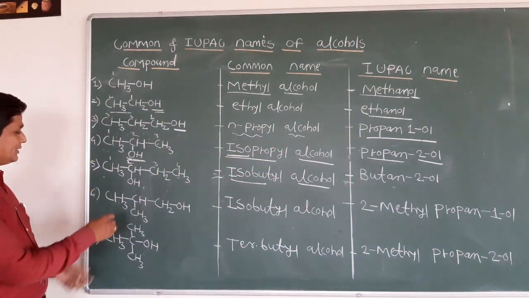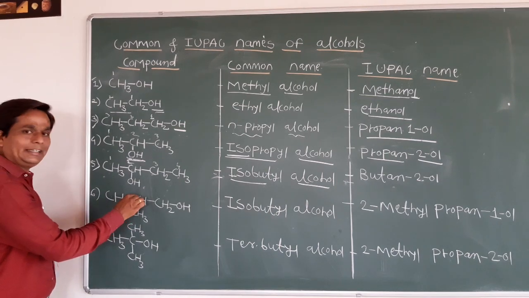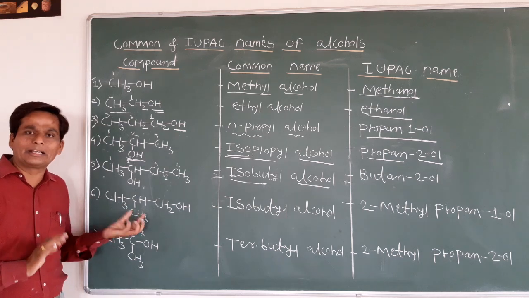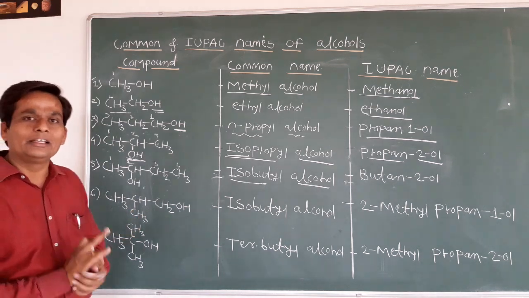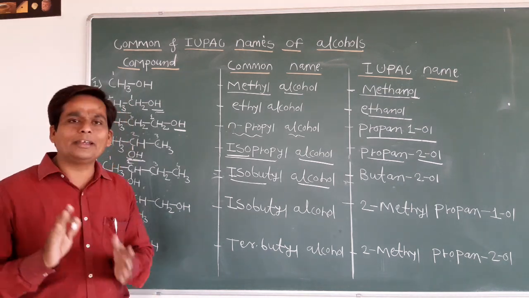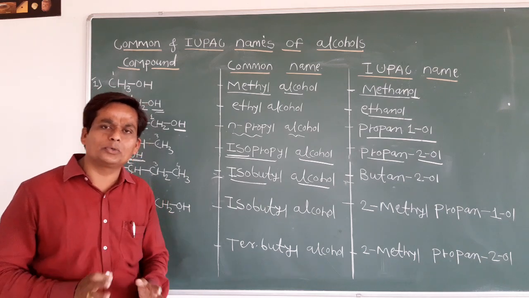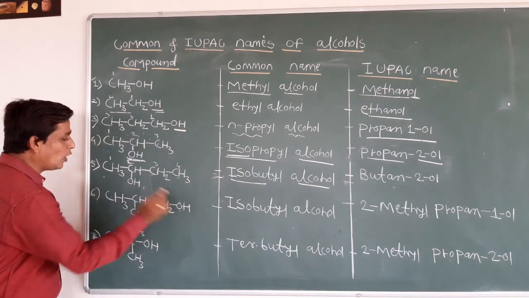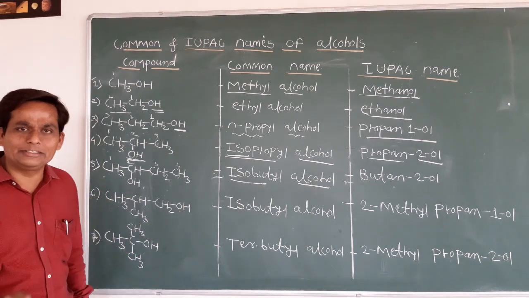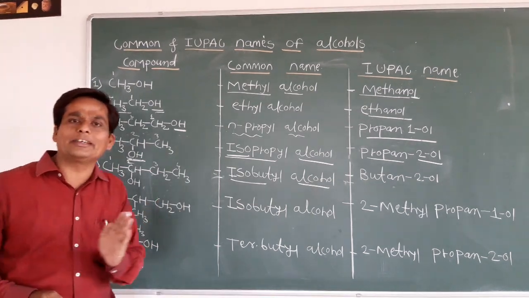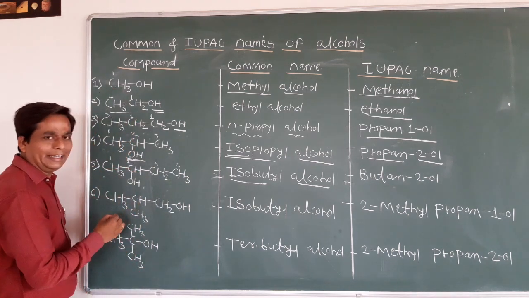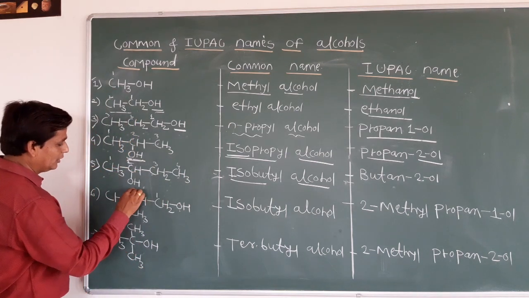So the next example is there. CH3CH, CH3, CH2OH. In this case one branching will come. So from where do we start the numbering? Already I told you, whenever you give the IUPAC name of any organic compound, you start the numbering from the functional group only. If the functional group is not there, then you consider the branching, and from that branching you do the naming. So in this case you start the numbering from which side? From this side. 1, 2, 3.